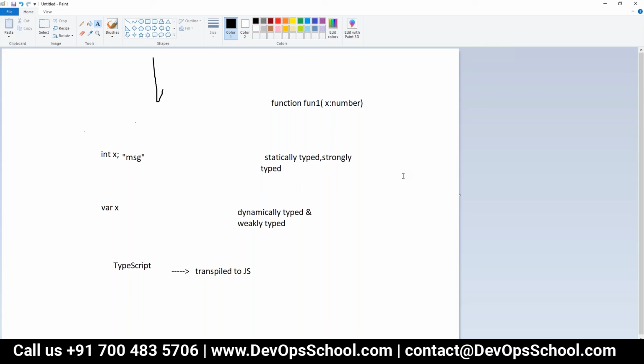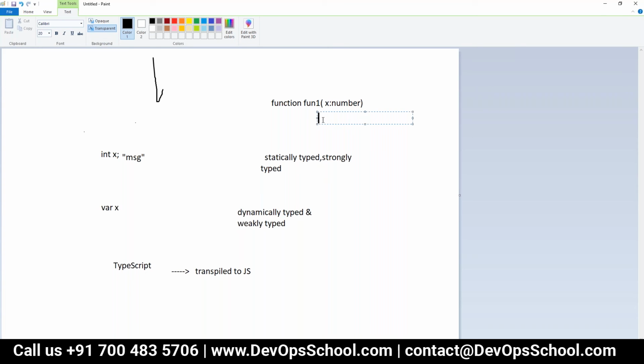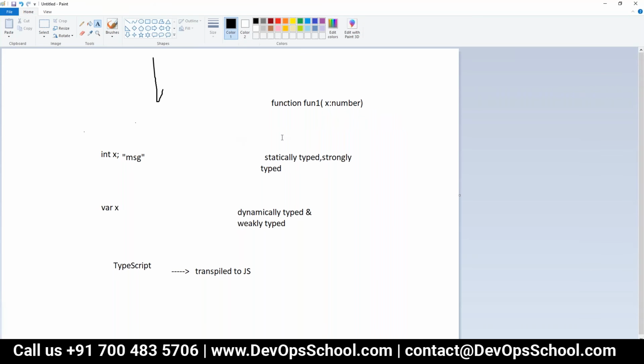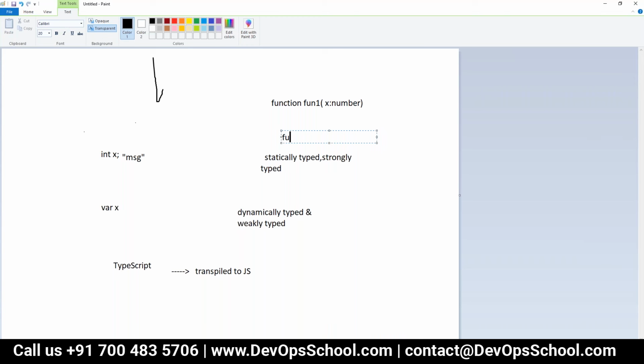So in that case, if I'm writing like this, and x is treated as a number, when I'm calling the function fun1 with, suppose, ABC, what will happen?